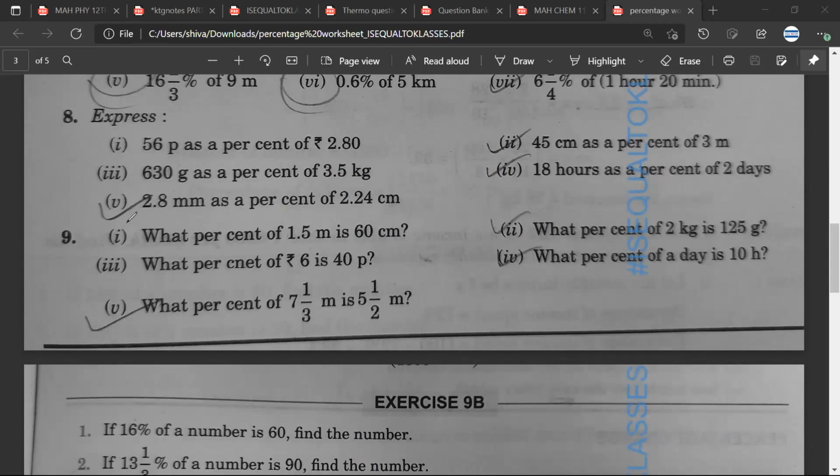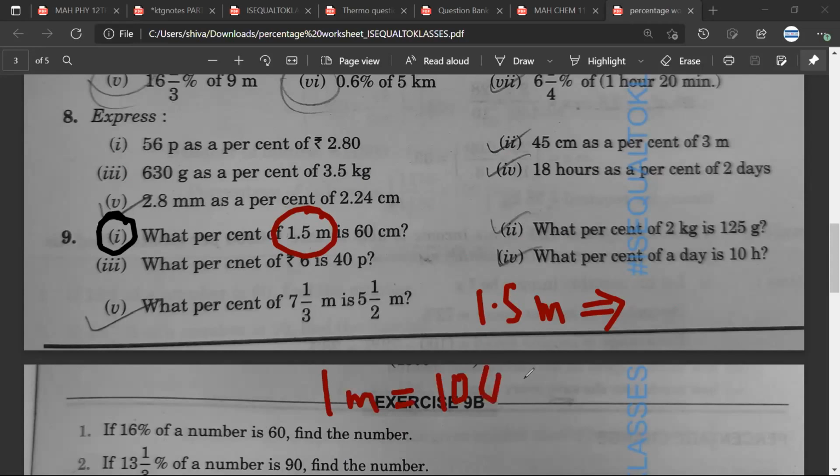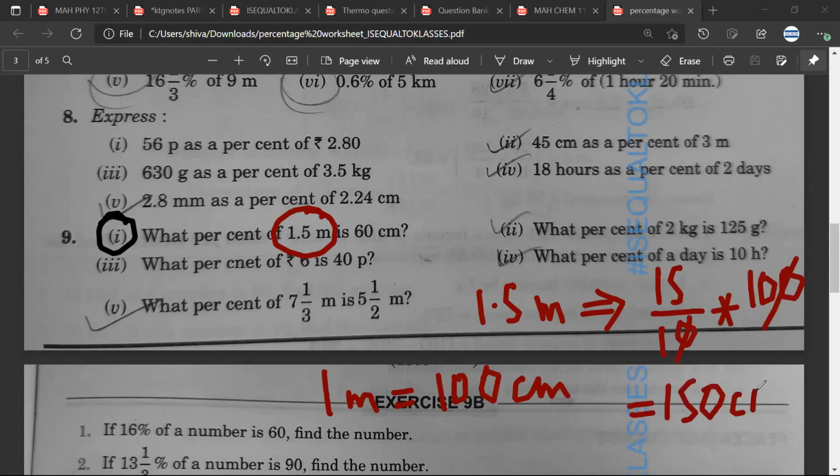Mr. Satya, first part, 9th first part. 150 upon 60 into 100, which is equal to 250. Again, I'll have to convert 1.5 meter into centimeter. The conversion is 1 meter is equal to 100 centimeter. So 1.5 meter, 15 upon 10 into 100. So this would be 150 centimeter. Is this conversion okay? Yes.